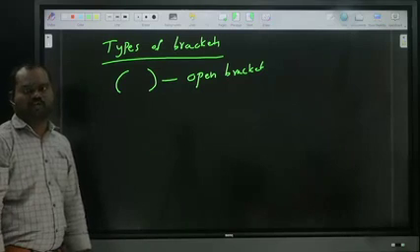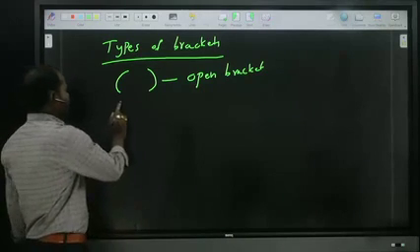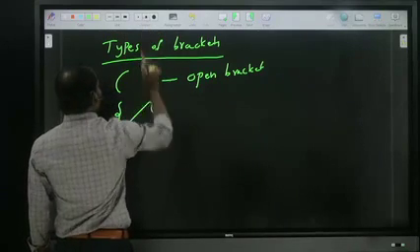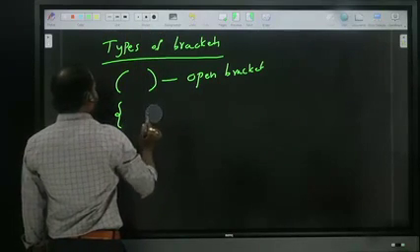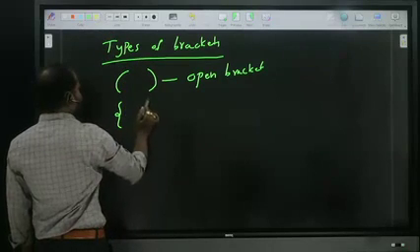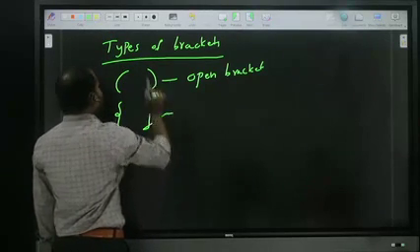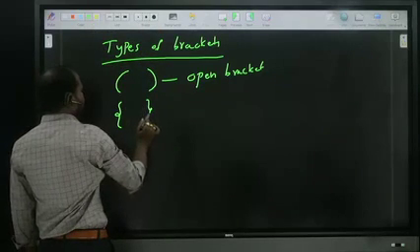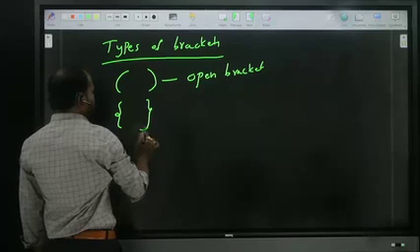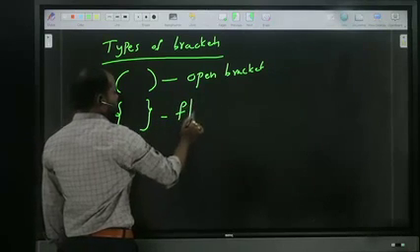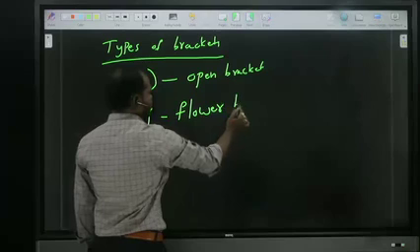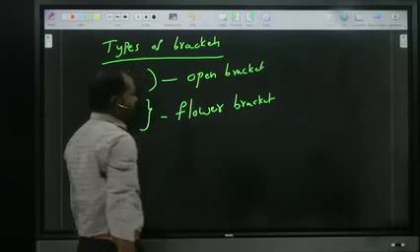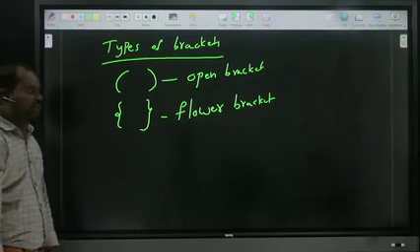Next, this one is the flower bracket, or we can call it a curly bracket.